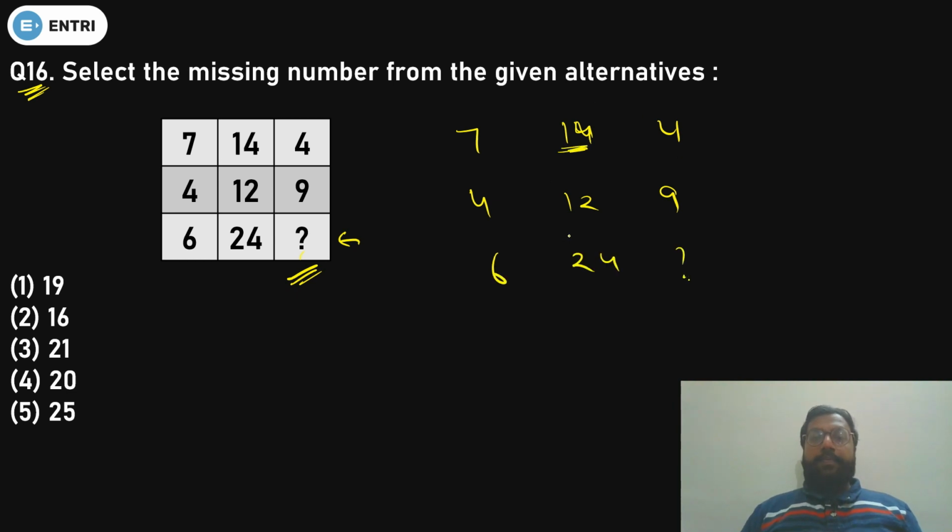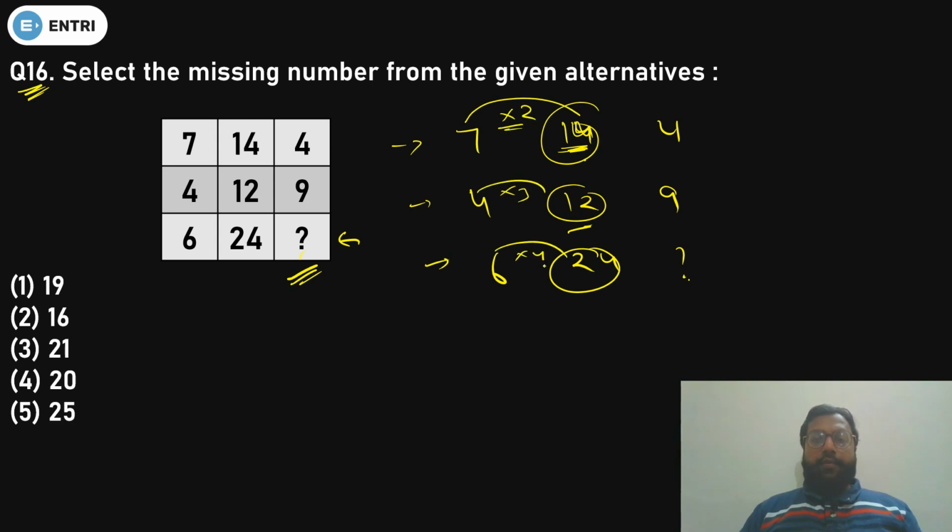First of all, see, in each row the middle number is the biggest number. Yes or no? So try to make it from these two numbers. Like see, it is known that 7 into 2 is 14. 4 into 3 is 12 and 6 into 4 is 24. So it is an exact multiple.